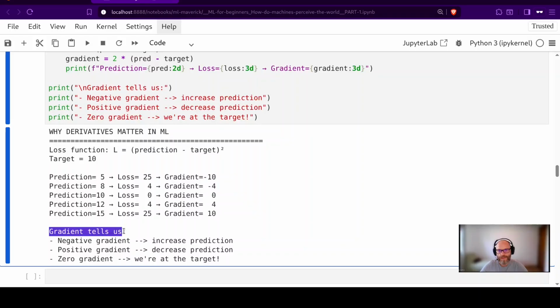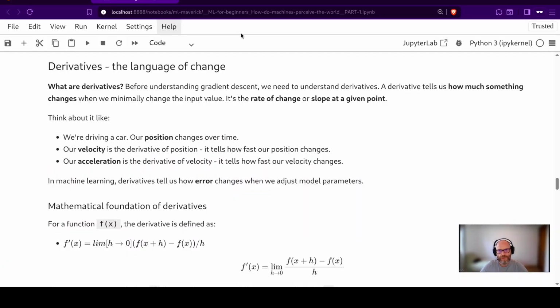The gradient tells us: if the gradient is negative, increase the prediction. If the gradient is positive, decrease the prediction. If it's 0, we are at the target. Derivatives, the language of change. What are derivatives? Before understanding gradient descent, we need to understand derivatives. A derivative tells us how much something changes when we minimally change the input value. It's the rate of change, or slope, at the given point.